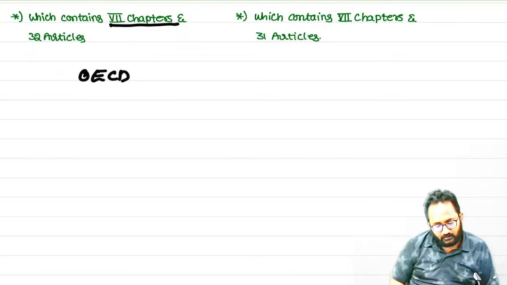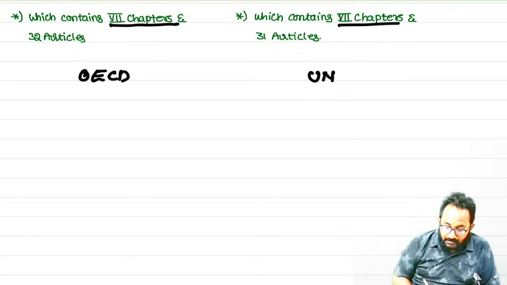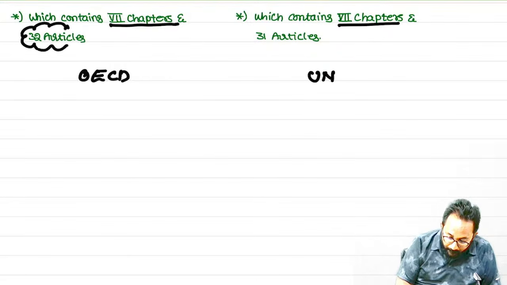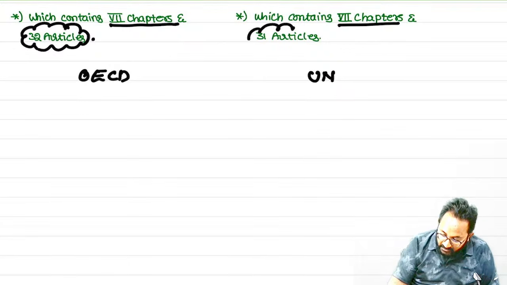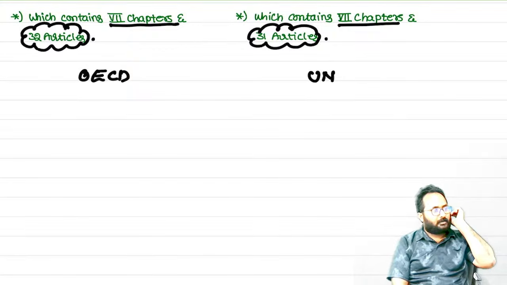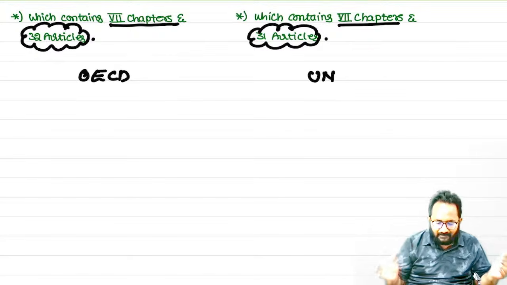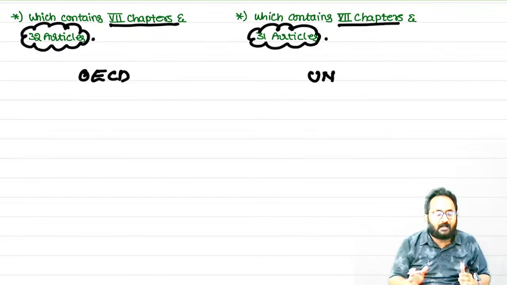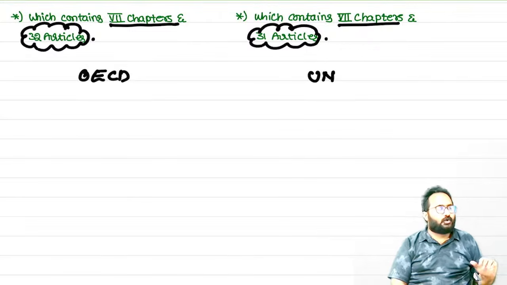Parts? 7. In the UN model also, how many chapters? 7. This is the same. But how many articles? In OECD, 32. In UN, 31. It is an important MCQ. Remember, if you open the DTA draft format, how many chapters? 7. How many articles? 32 in OECD and 31 in UN.